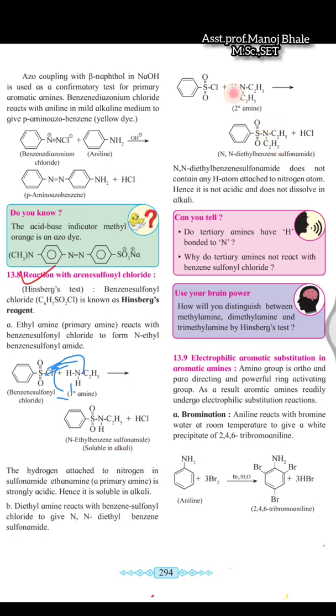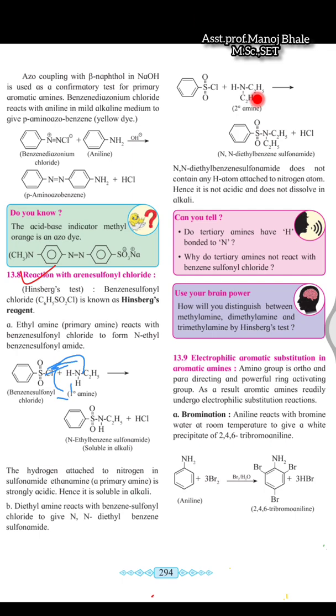Next reaction which is given there is the benzene sulfonyl chloride which reacts with the secondary amine. Again here there is a bonding which is given there, with removal of the HCl. So this is our reaction with the aryl sulfonyl chloride. Aryl sulfonyl chloride reacts with the primary amine, and it can also react with the secondary amine, but it can't react with the tertiary amine, because in tertiary amine there is no hydrogen present on the nitrogen. So that's why we are not using tertiary amine in this reaction.